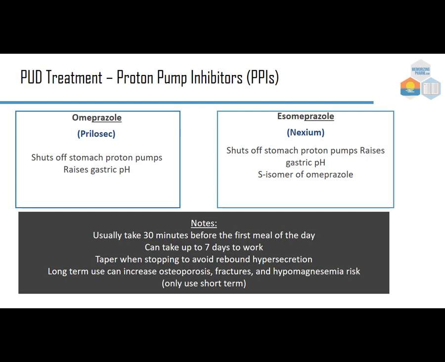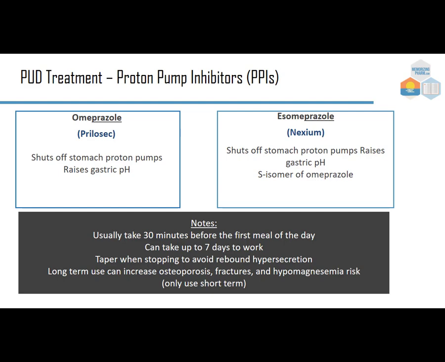So let's break that down real quick. Rebound meaning, okay, we've been in a position and now we bounce back. So if we've reduced the acid somewhat and we all of a sudden stop giving these, then the body will create a ton of acid because it was trying to compensate for the loss of acid from these drugs. So hyper meaning above, and then secretion. So rebound hypersecretion means there's a significant amount of acid that comes out. Long term, we're concerned about osteoporosis, fractures, hypomagnesemia, but we expect that hopefully we only have to use these in the short term.